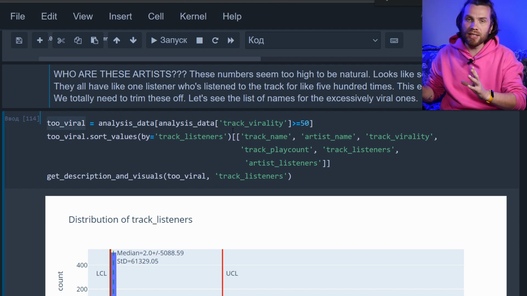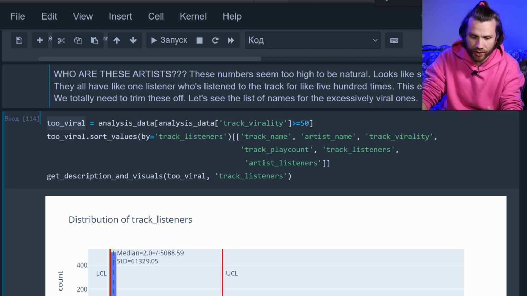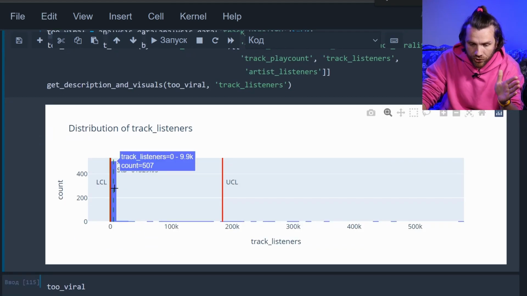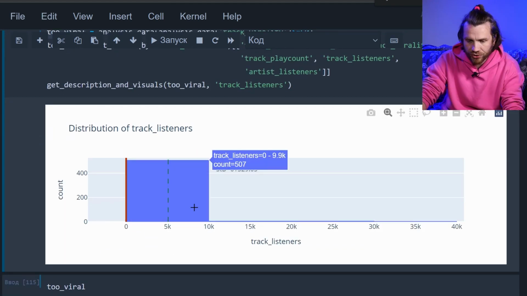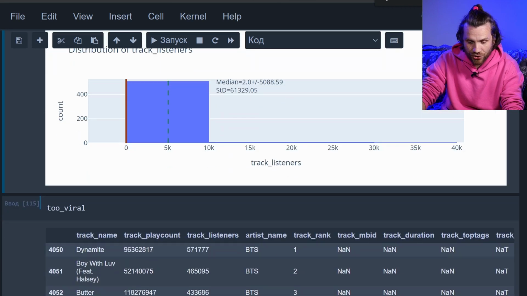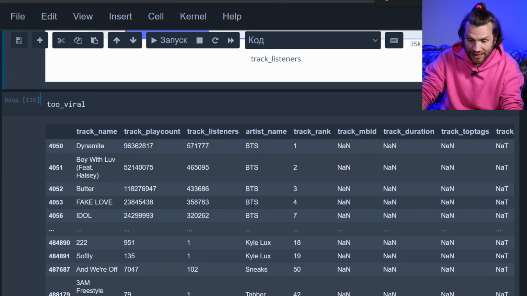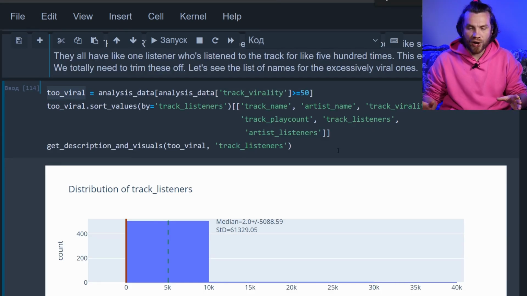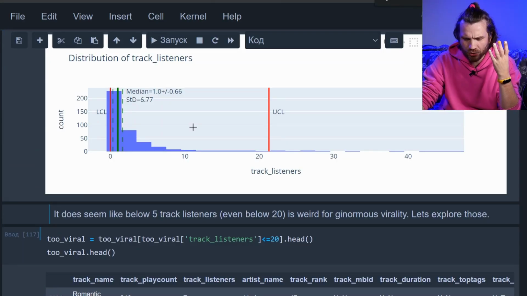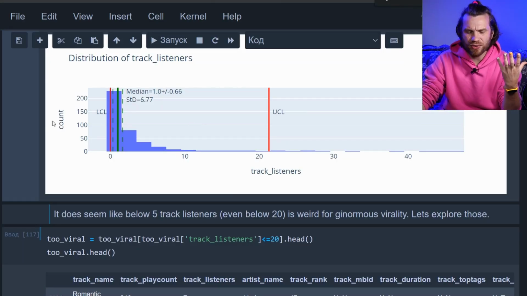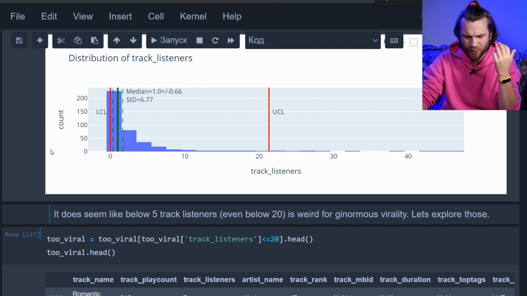Let's isolate those in a separate dataset called 2viral and plot that. Okay, most of them are kind of normal, below 10,000. Generating huge play counts with below 10,000 listeners is BTS-ish, I guess, because that's all BTS. That's some huge virality. Let's isolate the tracks that are too viral but have too few listeners, like below 50. It goes even below 10. Huge play counts from very, very few people. That's weird. Who are they?